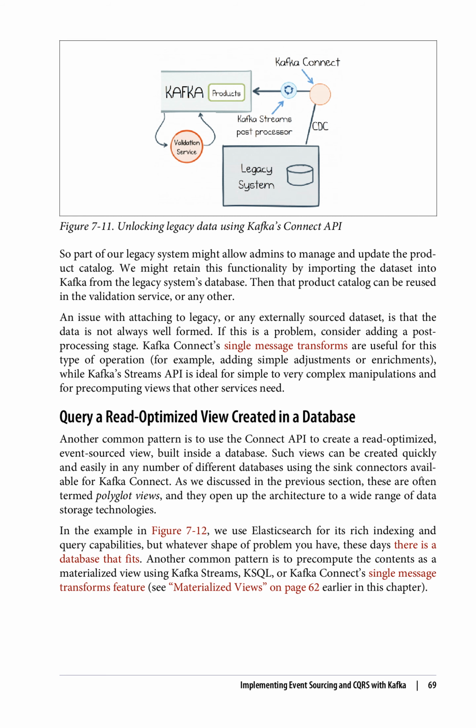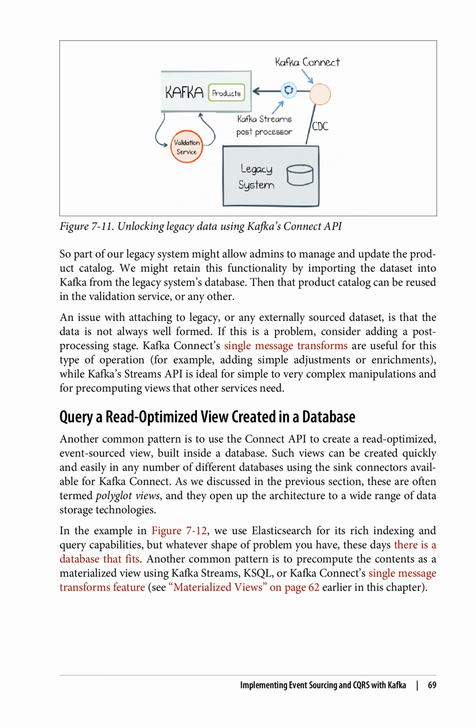Then that product catalog can be reused in the validation service, or any other. An issue with attaching to legacy, or any externally sourced dataset, is that the data is not always well-formed. If this is a problem, consider adding a post-processing stage. Kafka Connect single message transforms are useful for this type of operation, for example, adding simple adjustments or enrichments, while the Kafka Streams API is ideal for simple to very complex manipulations and for pre-computing views that other services need.